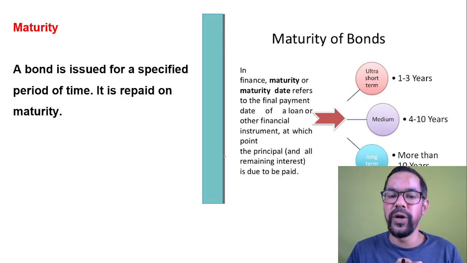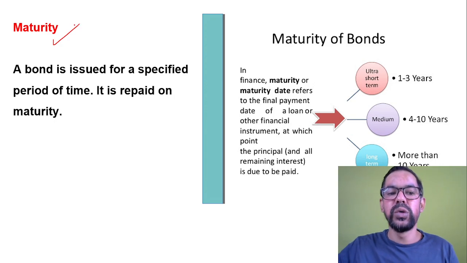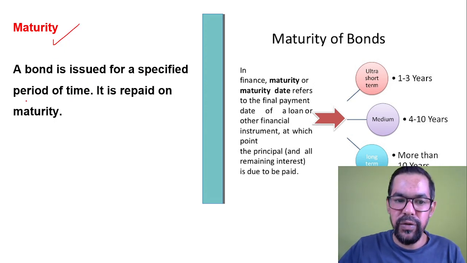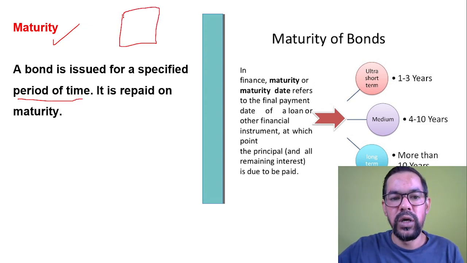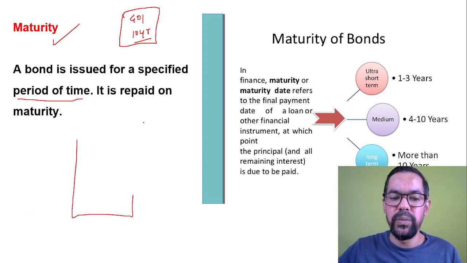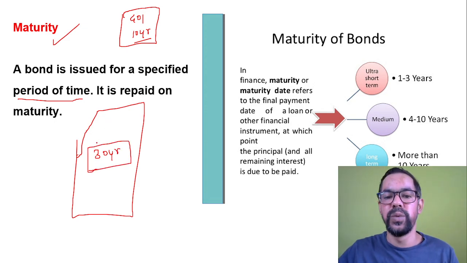The next one is maturity. I hope you know this term; it is very simple. Maturity: a bond is issued for a specified period of time. Let's say the government of India issued a bond for a period of 10 years. So 10 years is the maturity period for this bond. If any XYZ company issues a bond for, let's say, 30 years, then 30 years is the maturity of this bond.